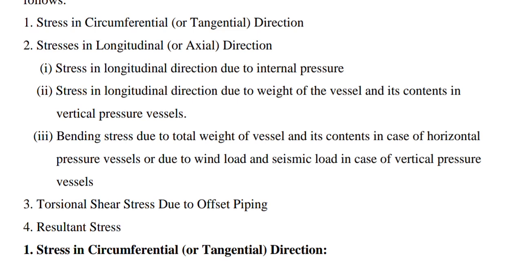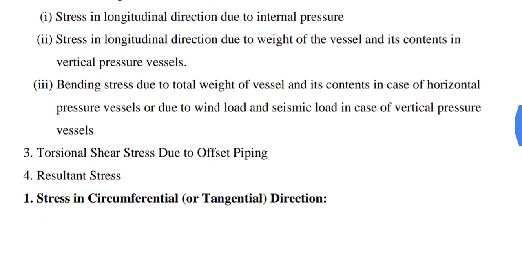Second, stress in the longitudinal direction due to the weight of the vessel and its content in case of a vertical pressure vessel shell. And bending stress is generated in a horizontal pressure vessel shell due to its weight, and in a vertical pressure vessel shell due to the wind load or seismic load.